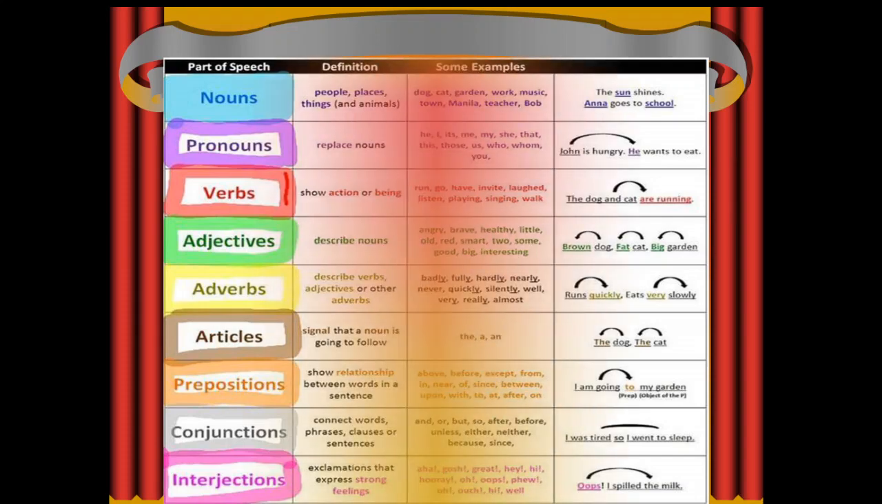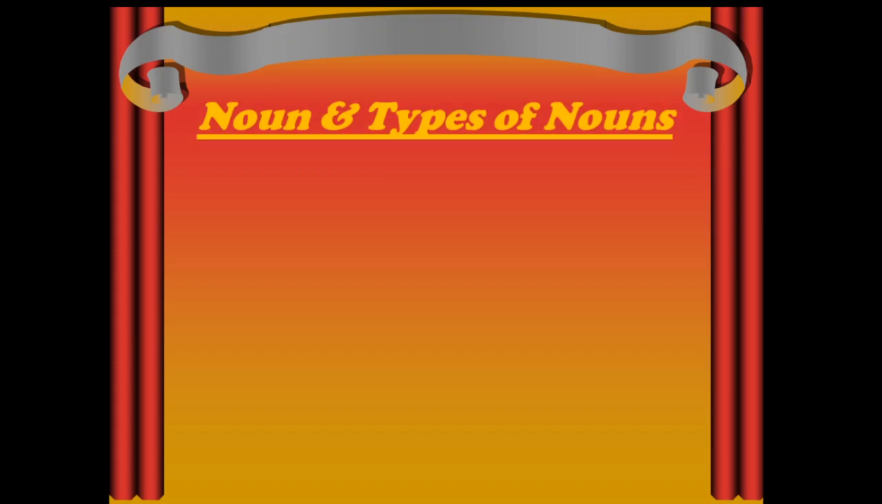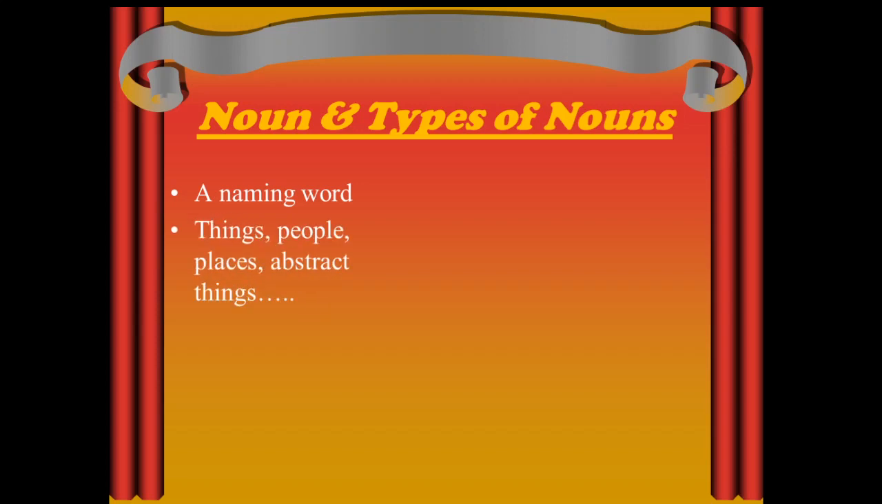So let's move towards the first part of speech, that is noun and types of noun. So what is noun? Noun is a naming word for words which relate to things, people, places, abstract things. All those come under nouns. Examples of nouns are cows, man, house, Ram, honesty, even I could say girl, boy. Now all these words are under some or the other types of nouns.